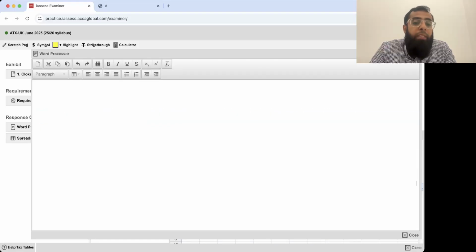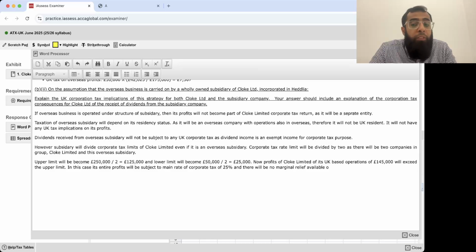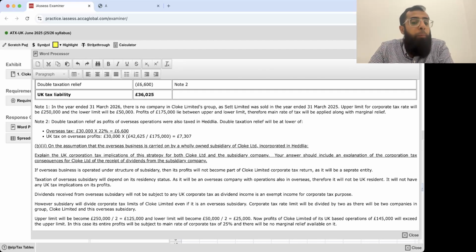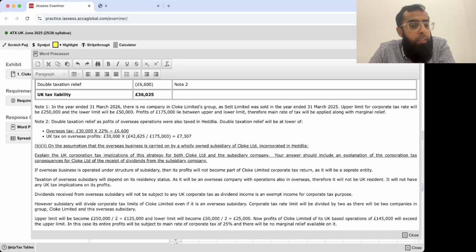And whenever limits get divided, the marginal relief which we were getting will not be available now, because now our profits will exceed the upper limit. The upper limit will decline to 125,000. If you go and look at it, it's done. So such a small answer for 6 marks? Yes, there is no issue in it.